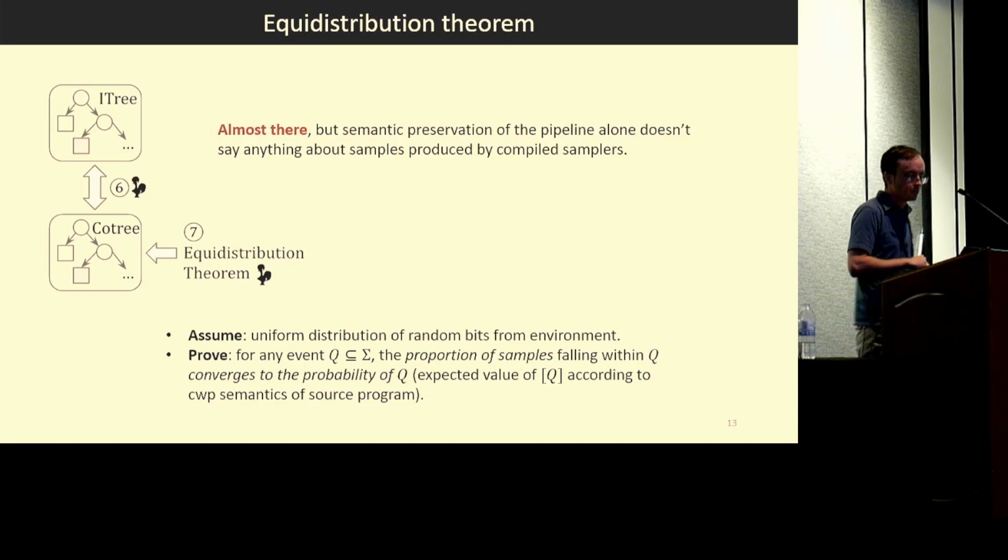And so the equidistribution theorem reduces our assumptions to a minimal thing: as long as the random bits are uniformly distributed, then the samplers will be correct.